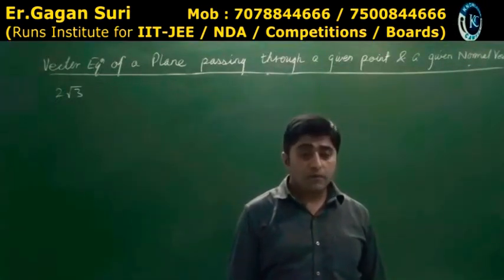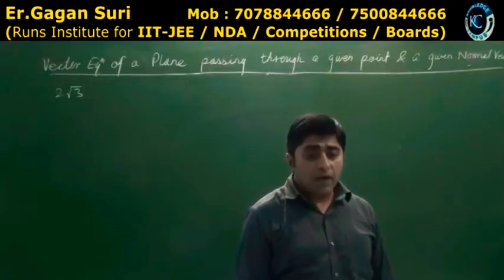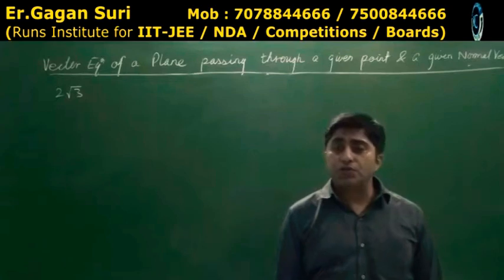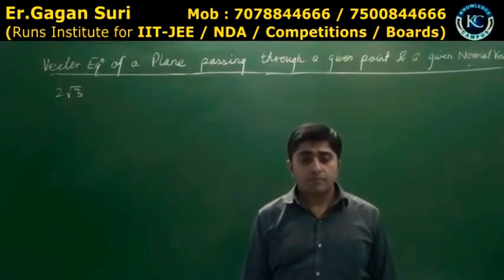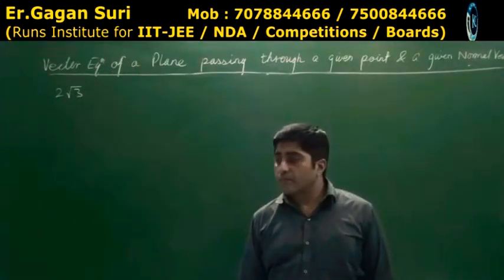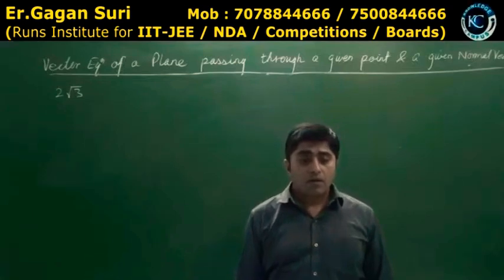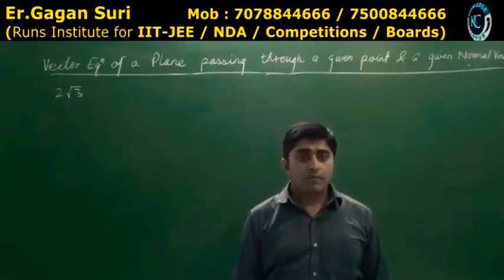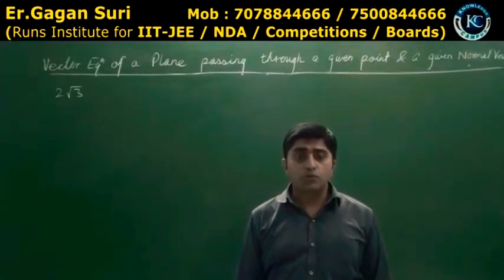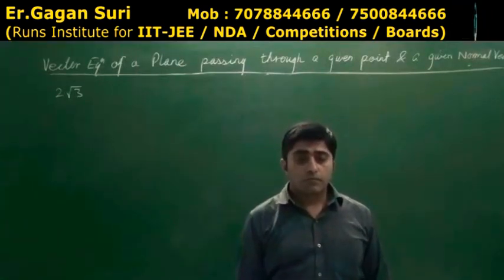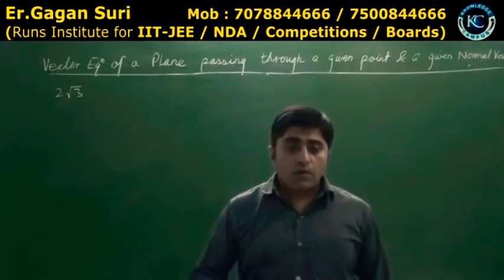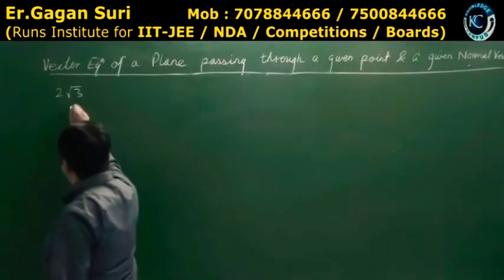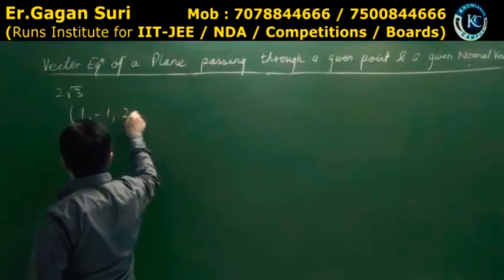Full stop. Find the vector and Cartesian equation of a plane passing through (1, minus 1, 2).